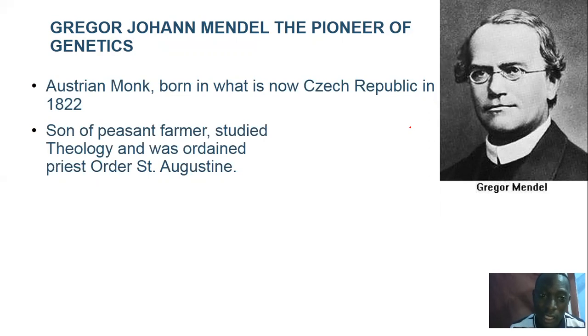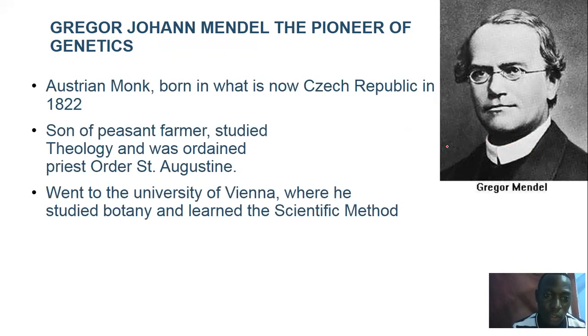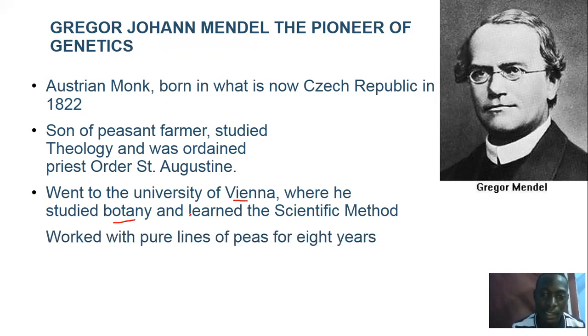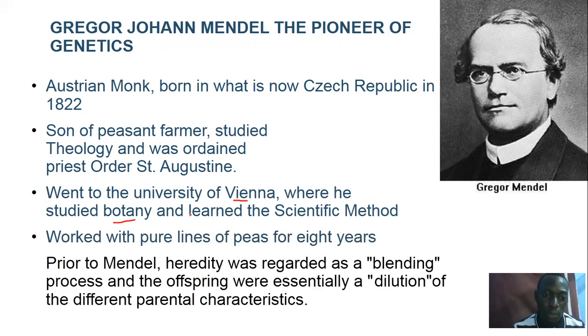He studied theology and was ordained a priest of the order of St. Augustine. And you can see he's dressed like how priests normally dress. So he did go to university, the University of Vienna, where he studied a lot of botany and he studied scientific methods. He worked with pure lines of peas for 8 years. You can imagine 8 solid years working on peas. For some of you who don't know peas, there is a certain type we normally eat here in Uganda. Locally, it's called kao.